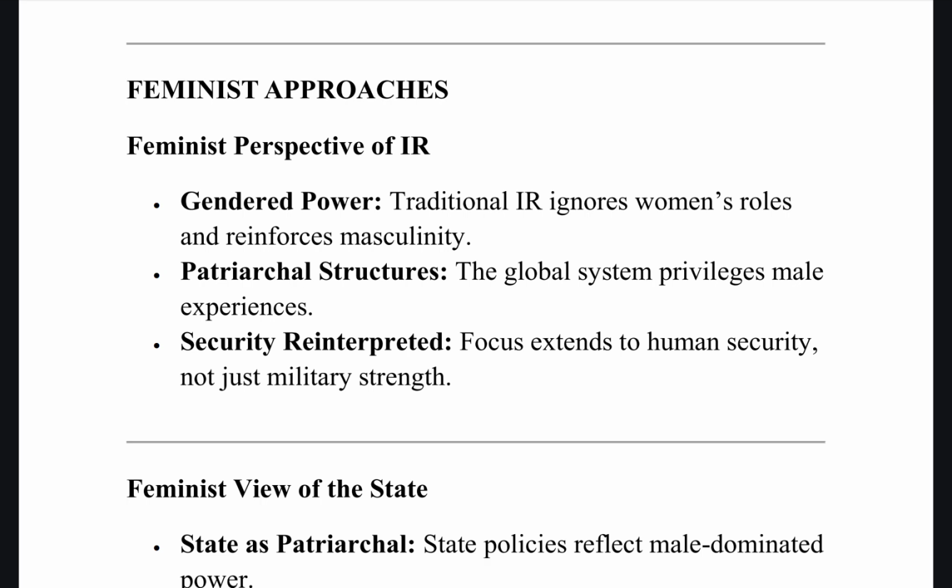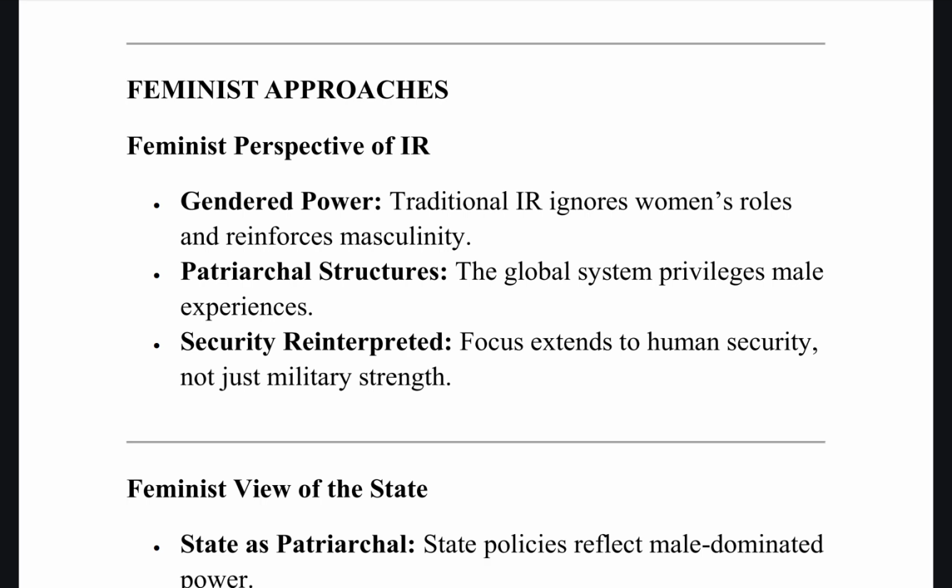So first one is gendered power. Traditional IR ignores women's roles and reinforces masculinity, as what I just said. Masculine aspects of IR are given more prominence. Then patriarchal structures. The global system itself is privileging male experiences because men are more in these decision making places. So you will see more men in peace building, diplomacy and social movements. At the same time, the role of women is often forgotten, which is why we have the UN Women Initiative as well as the Women Peace and Security Agenda, which are feminist frameworks in the field of IR.